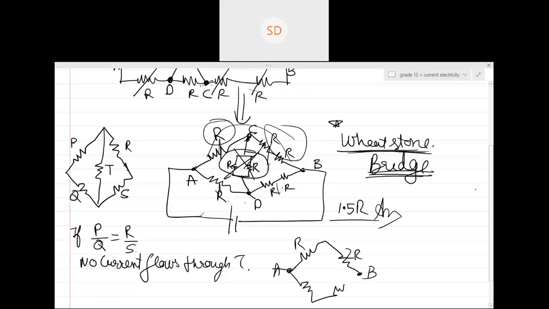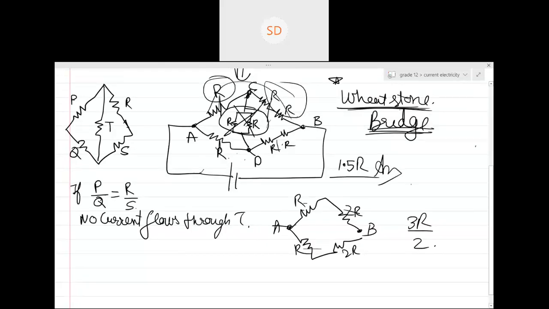And similarly this R and this 2R, so R and 2R will be 3R, and 3R by 2 is 1.5R. It's a parallel combination and equal resistors are connected, so net resistance becomes R by N times, if you remember. Yes or no?